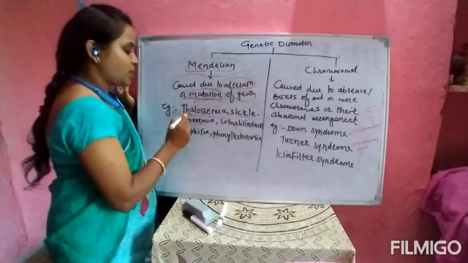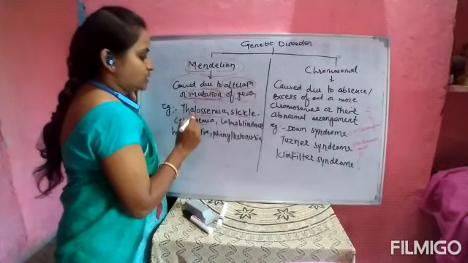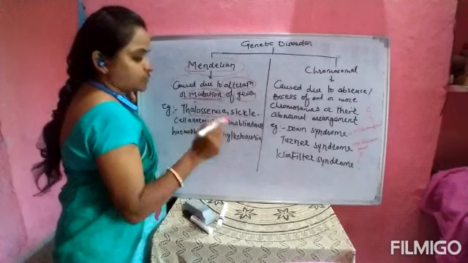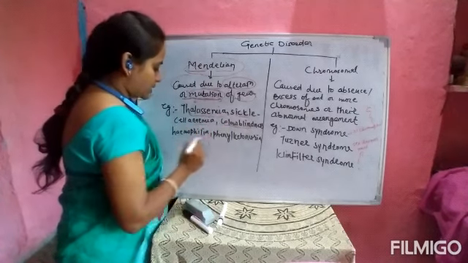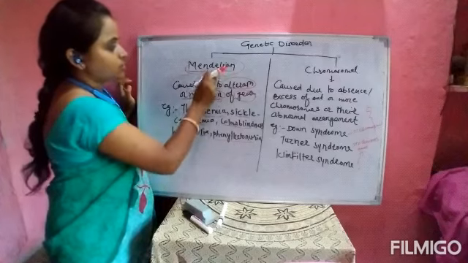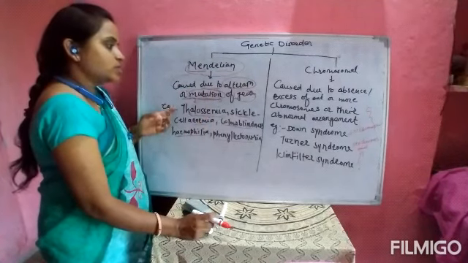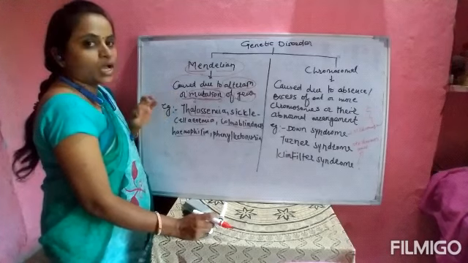In that Mendelian disorder there are different types of disorders or diseases which are included. There is thalassemia, it is one of the blood related diseases. Sickle cell anemia, we will discuss one by one. Color blindness, hemophilia and phenylketonuria, all these are the disorders which are included in a Mendelian disorder, because this disorder is due to the alteration or mutation of the gene.